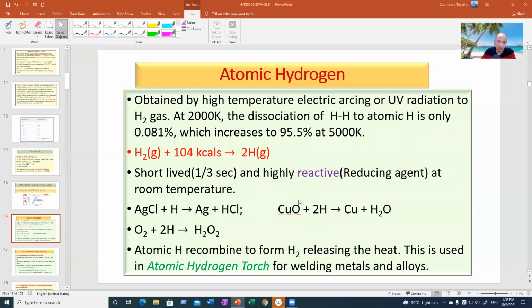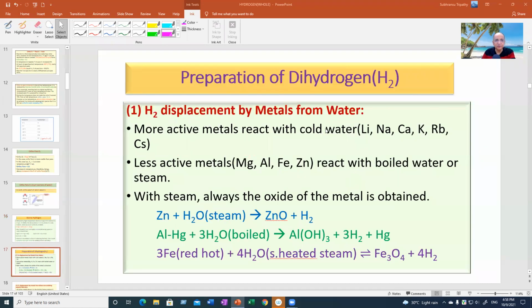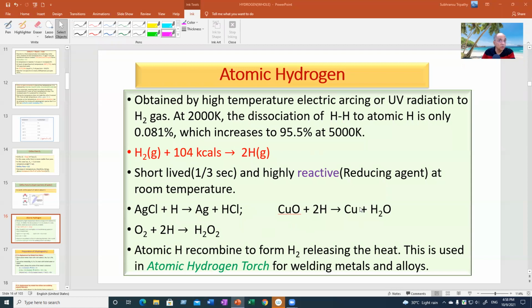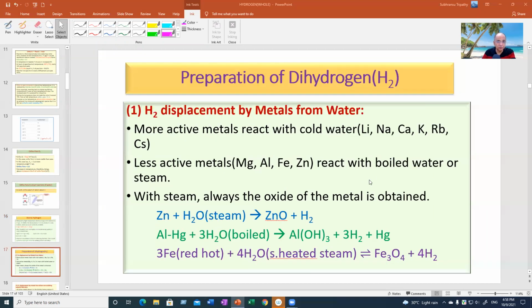Nobody does that now. It's more uneconomical than using other sources like the oxyhydrogen flame or oxyacetylene flame. But it is more powerful. Sometimes it is needed. Supposing we need to weld tungsten metal or some noble metals, it requires very high temperature. That can be possible by the atomic hydrogen torch.